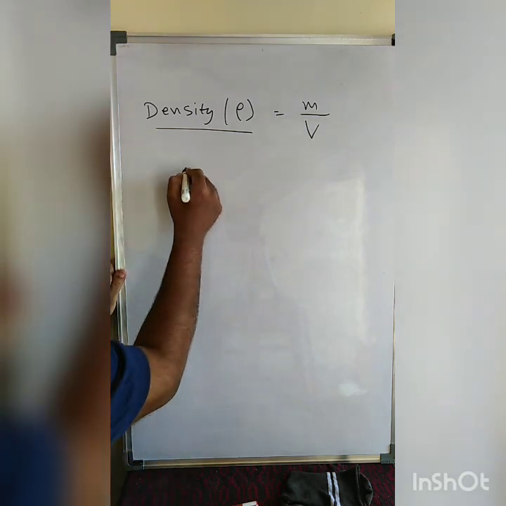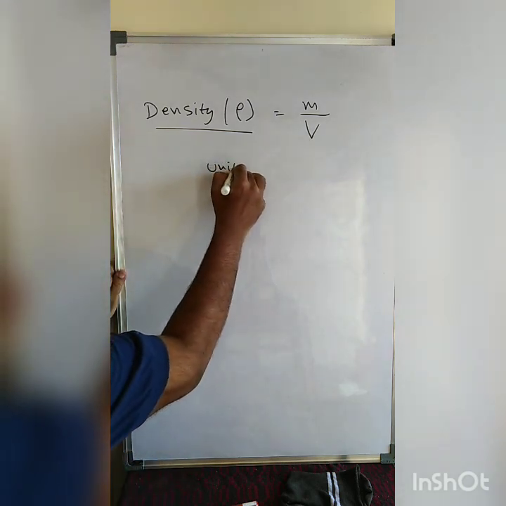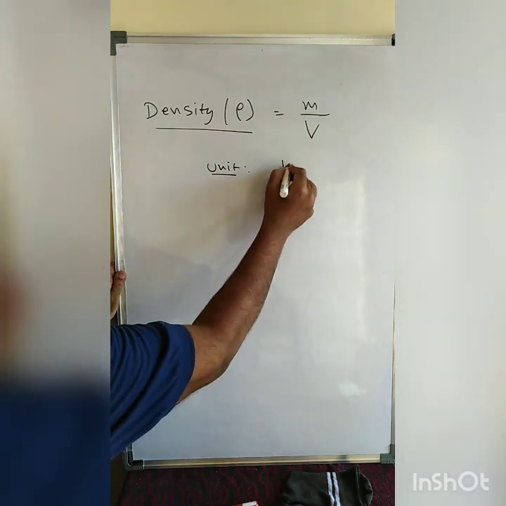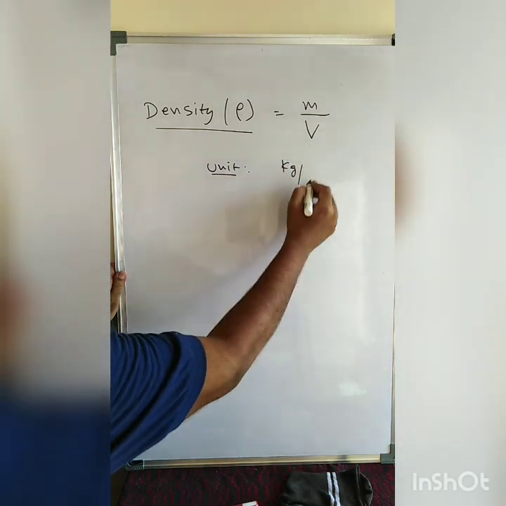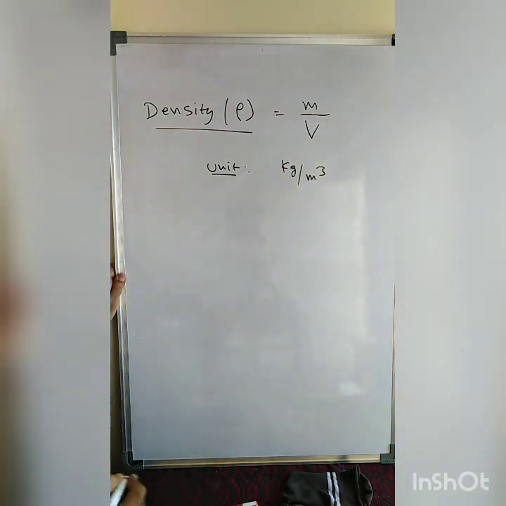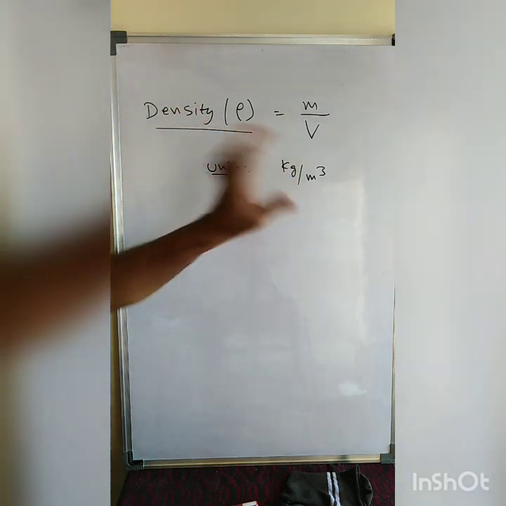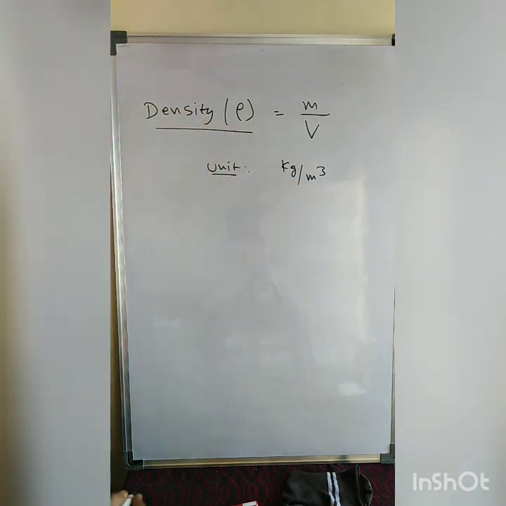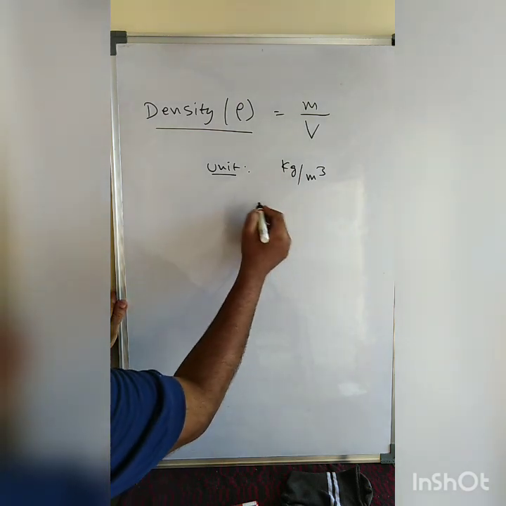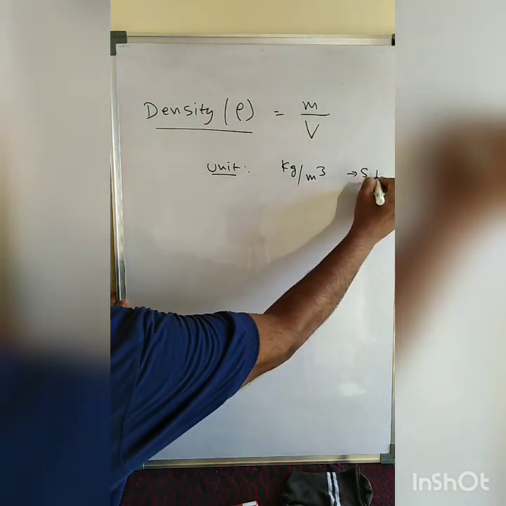Just now we learned that mass is measured in kilogram and volume is measured in cubic meter. So what is the unit of density? The unit of density is kg per cubic meter. This is in the SI system.